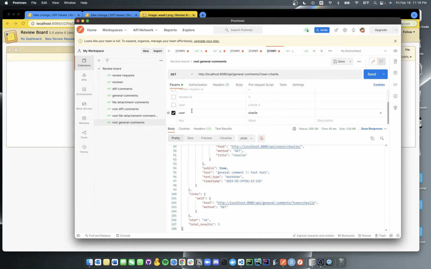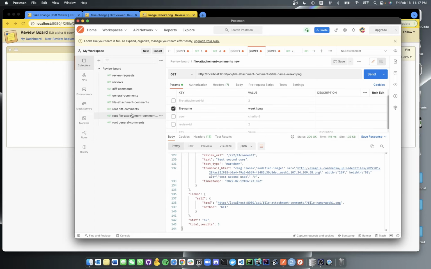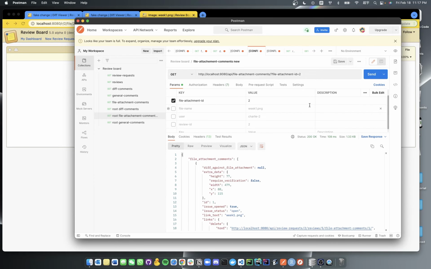Those 3 query parameters, the review ID, review request ID, and the user, are common to all those 3 types of comments. In addition, for file attachment comments, I added 2 other query parameters, which are the file attachment ID and file name. So if you know the file attachment ID you're looking for, you can search a result by it. If you don't know the file attachment ID, which is also fine, you can search a result by the file name.